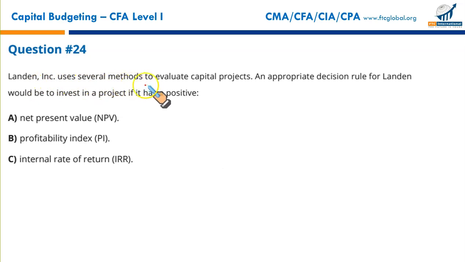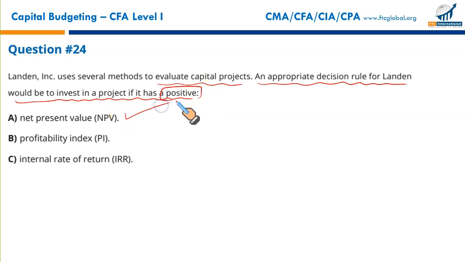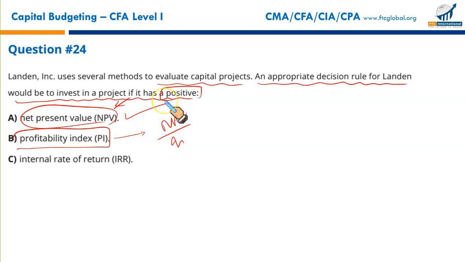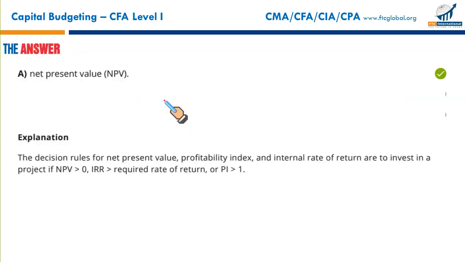Langdon Incorporated uses several methods to evaluate capital projects. An appropriate decision rule for Langdon would be to invest in projects if it has a positive what? Positive net present value, yes. Positive profitability index is also based upon NPV, because profitability index is NPV upon initial investment. So it is based upon NPV, but comparatively it is used in project ranking. NPV is considered to be the most sophisticated or most appropriate method for project evaluation. So we go for NPV. If the project has a positive NPV, we should select the project. That makes A the right answer, you need to look no further. Next,